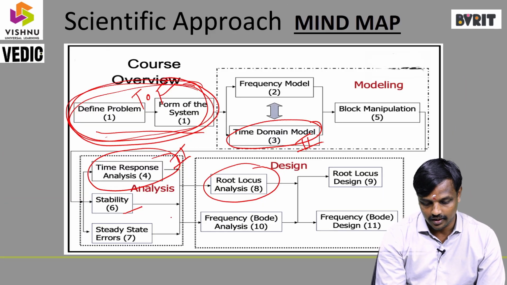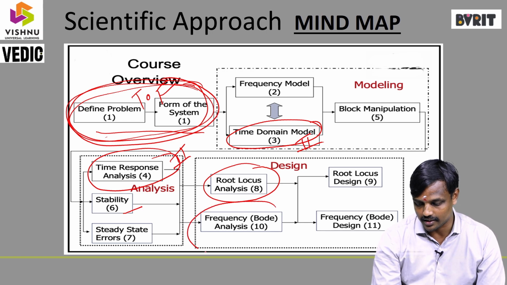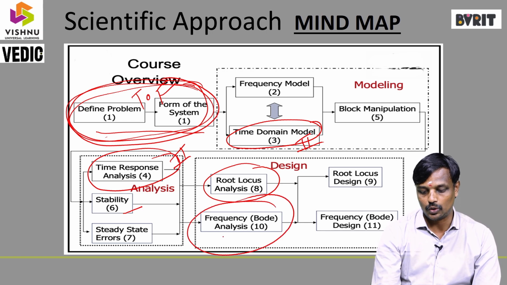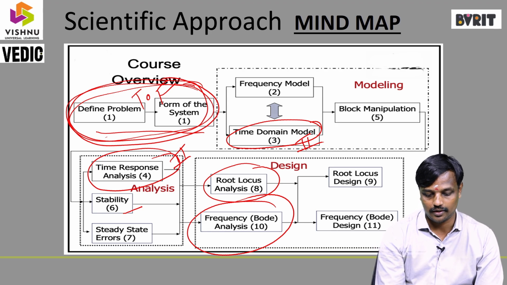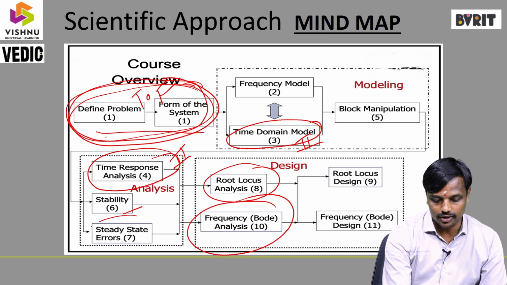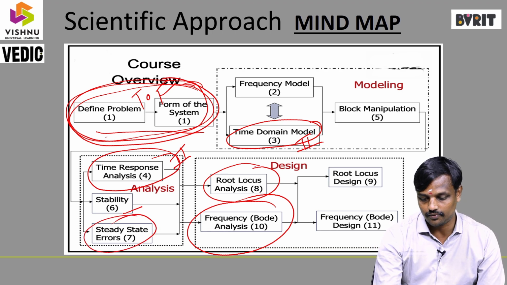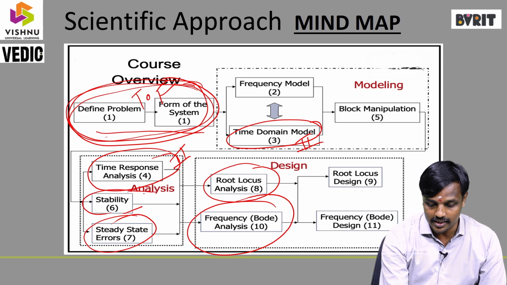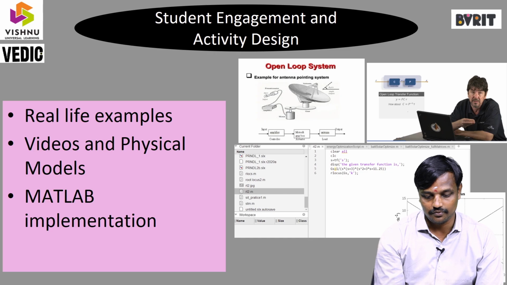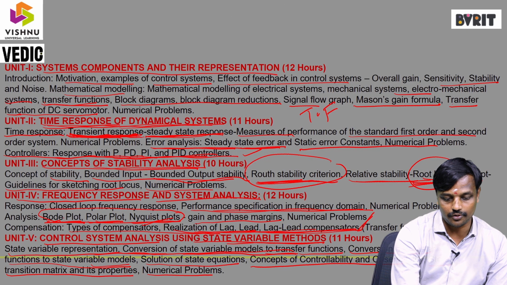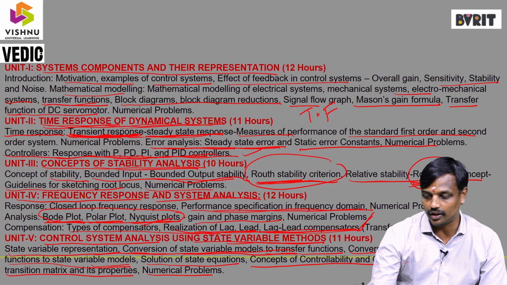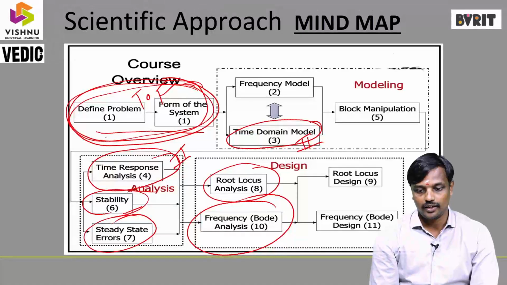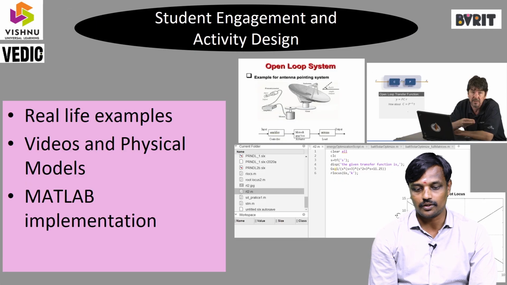These are covered in the frequency analysis. In the frequency analysis, we can see the Bode plot and polar plot. So these are the third chapter topics, and these are the fourth chapter topics. Stability is covered in the fourth chapter as well as the fifth chapter. Stability is covered in the third, fourth, and fifth, totally related to the stability criterion only. So this is the total system we can cover.